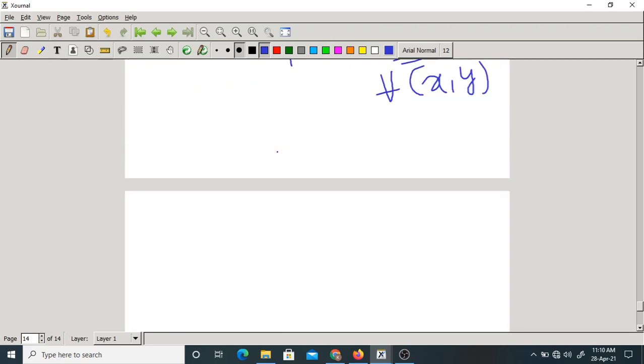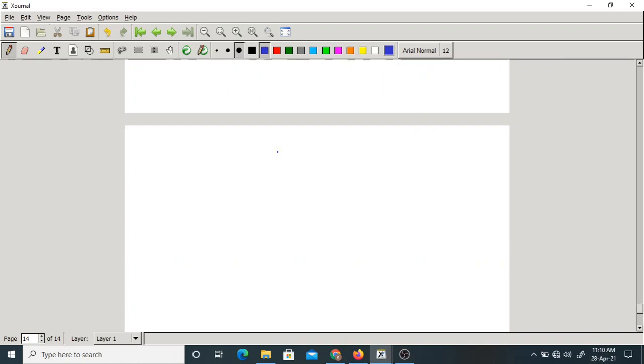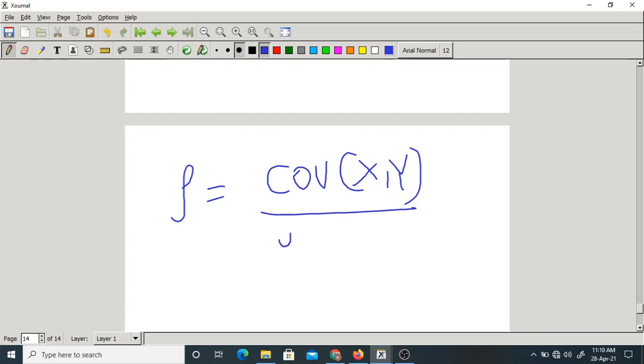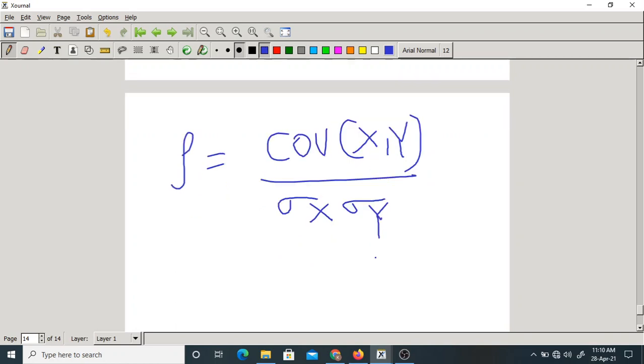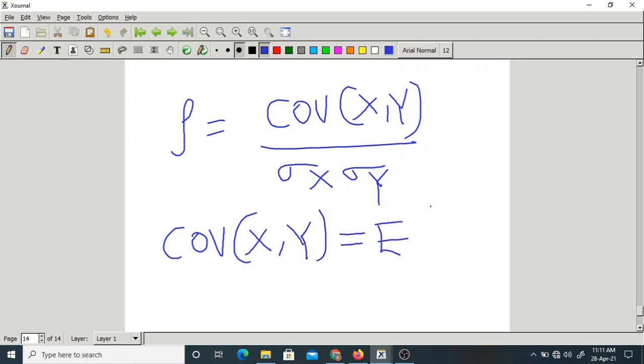So Y minus mu y equal to X minus mu x. Sorry, here I should write capital; capital or small, no problem. So rho equals covariance of x comma y by sigma x into sigma y. What is the covariance formula? Expectation of (x minus mu x) into (y minus mu y).